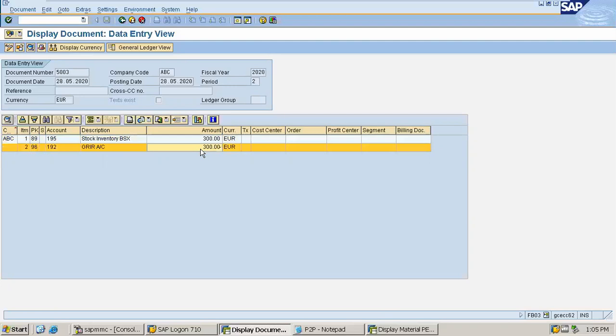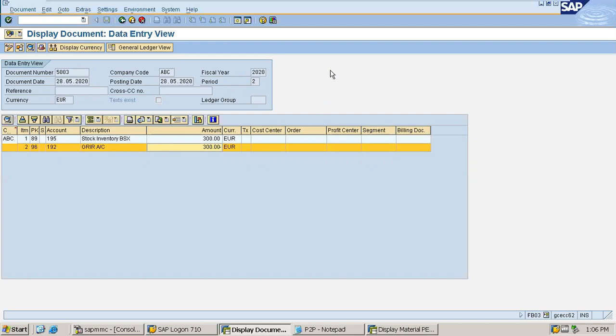But here we have not received the hard copy of the invoice yet, that is the reason why we cannot credit the vendor here. So till the time we are not establishing any relation with the vendor, we have to create an interim account, and that is the goods received invoice received account, and we have to credit that as per the accounting mechanism.